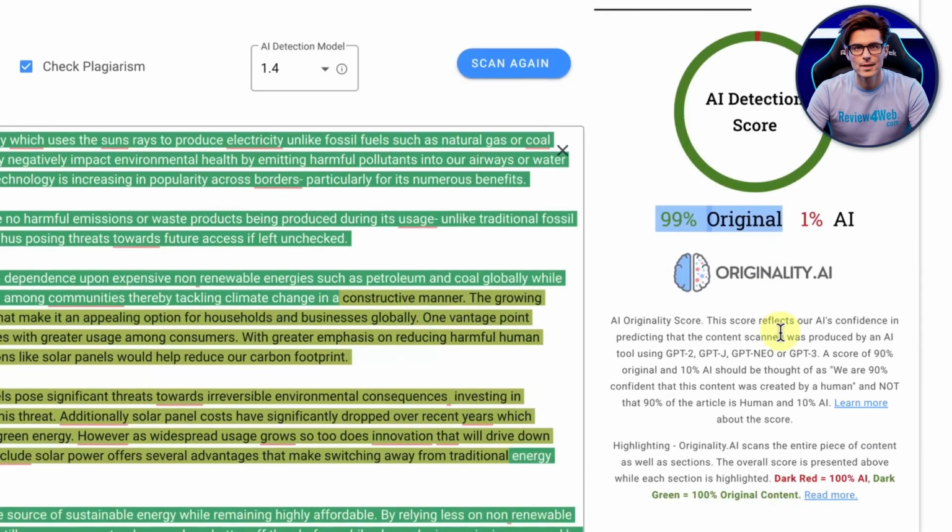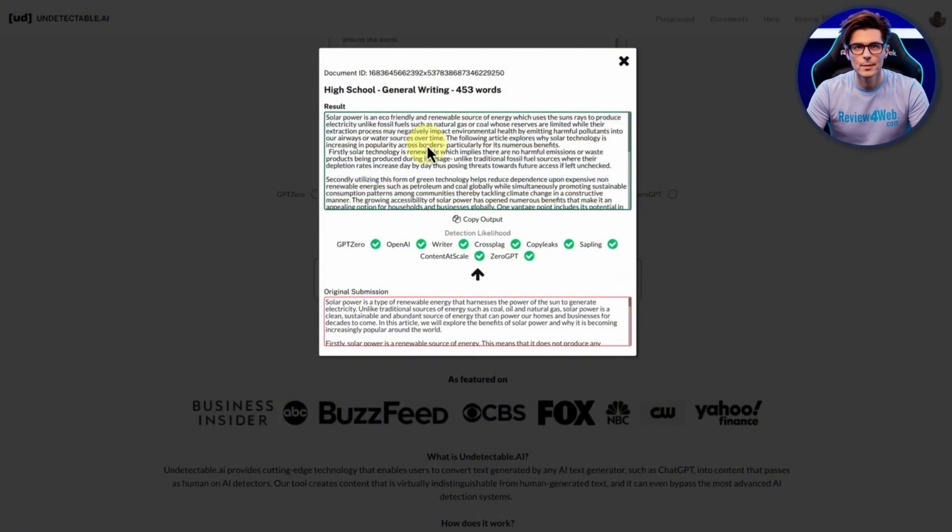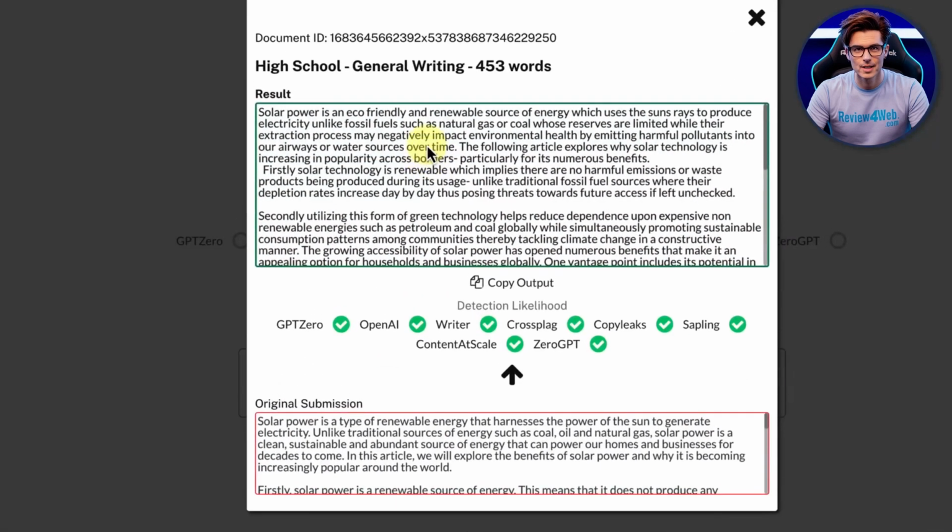It's coming up there. And let's actually have a look at the readability of this as well, or has it made it so crazy in terms of switching words around that it's no good? Well, let's have a look. Solar power is an eco-friendly and renewable source of energy which uses the sun's rays to produce electricity, unlike fossil fuels such as natural gas or coal, whose reserves are limited, while their extraction process may negatively impact environmental health.